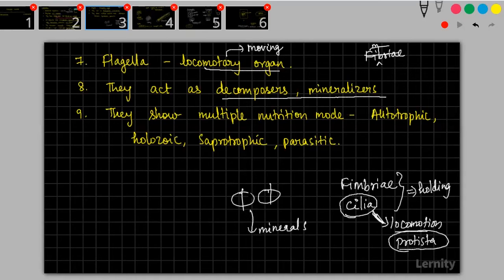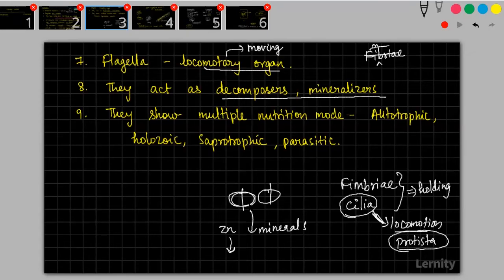For example, if I break down some substance and release zinc from it and send it to the soil, that is called a mineralizer. While decomposing materials, they remove the mineral ions and provide them to the soil.